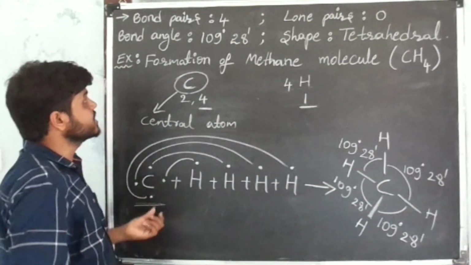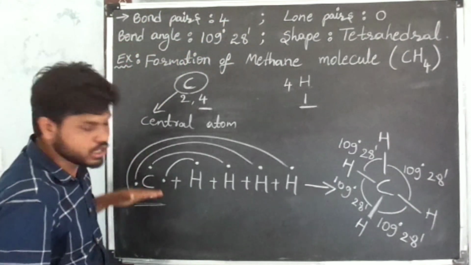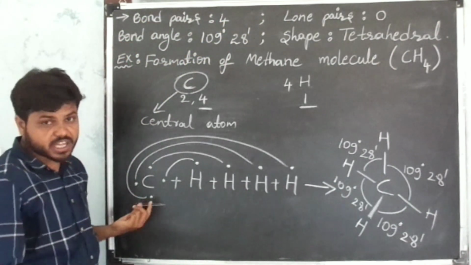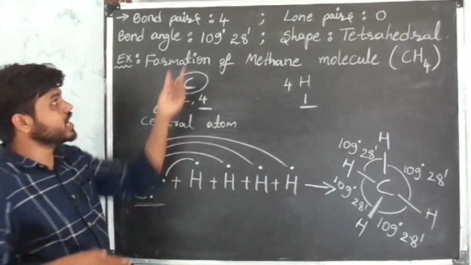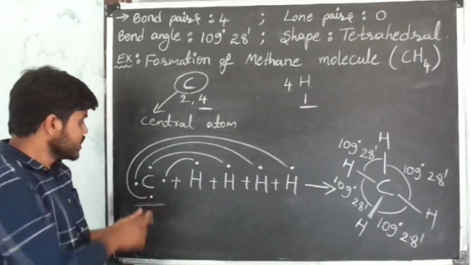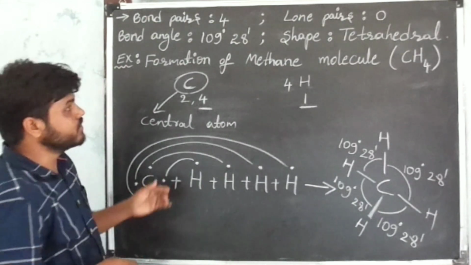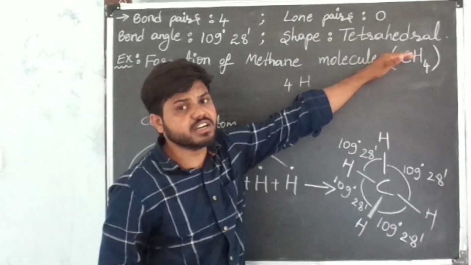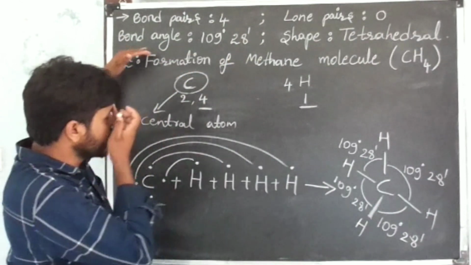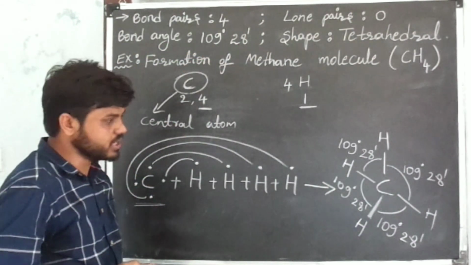4 bonded electrons gives 4 bond pairs around the nucleus of central atom. Means around the nucleus of carbon atom we get 4 bond pairs because 4 bonded electrons present in carbon valence shell. That's why we get shape of the molecule as tetrahedral shape, and the bond angle is 109 degrees 28 minutes.